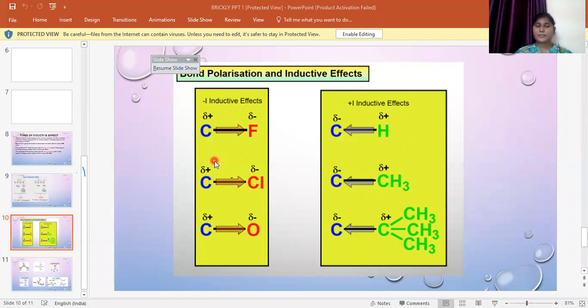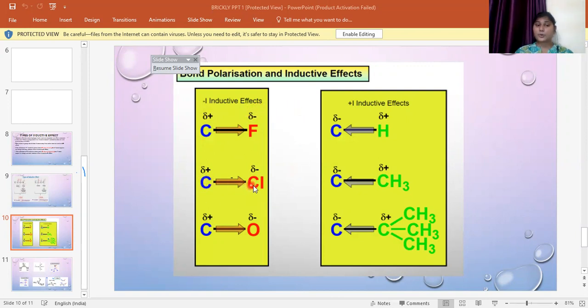Here in the first case we see a carbon atom is bound to the fluorine atom, that is electronegative. When compared to carbon it is more electronegative. Therefore, the electron cloud that is shared in the covalent bond is attracted towards the fluorine atom, and this fluorine atom gains a delta negative, that is a slight negative charge, and the carbon gains a slight positive charge. This polarization caused in the molecule is called the negative inductive effect.